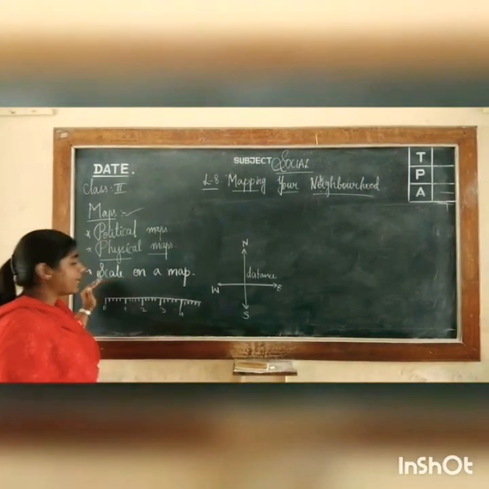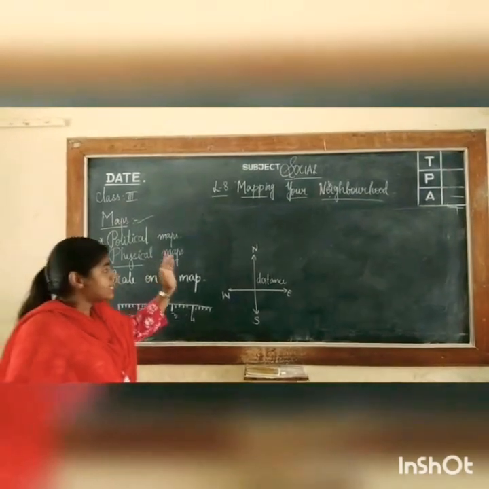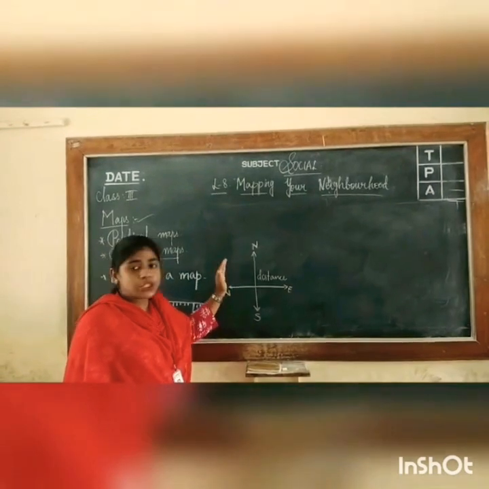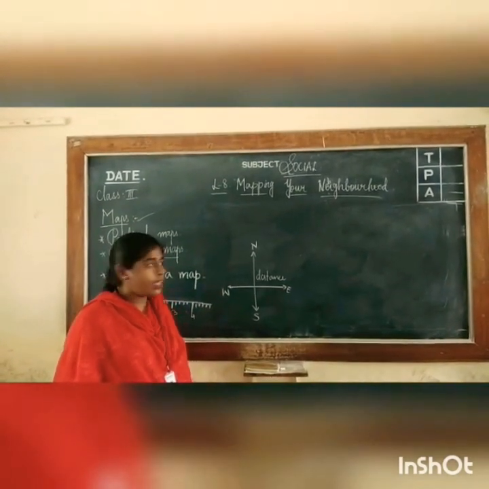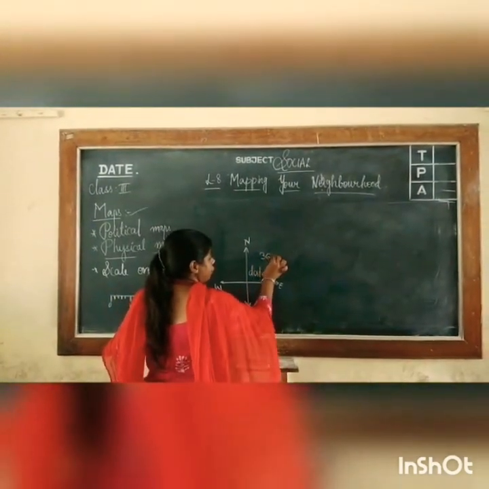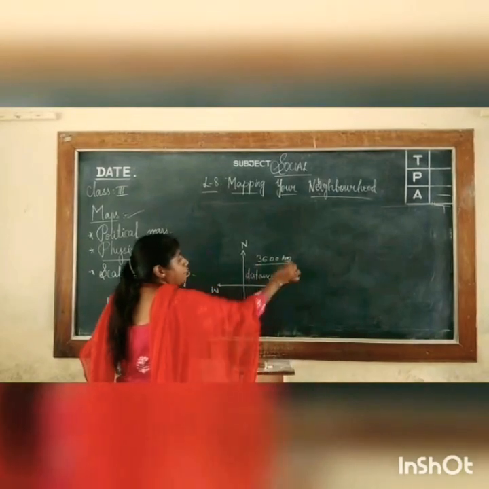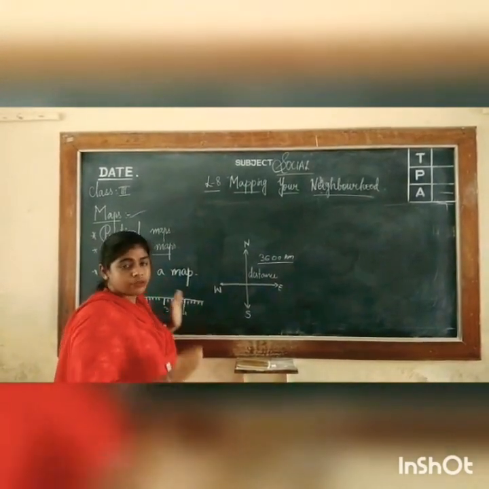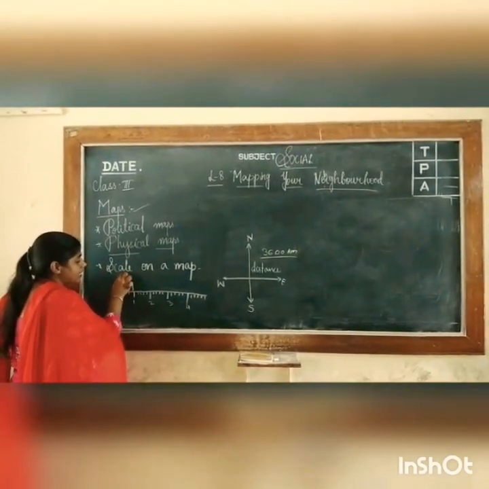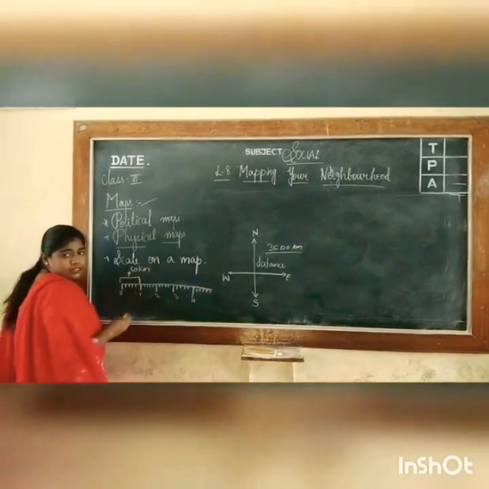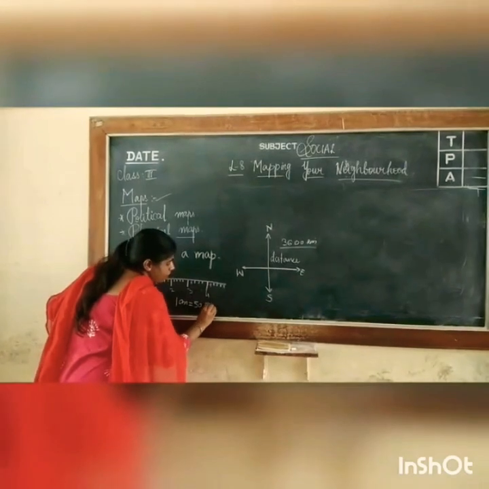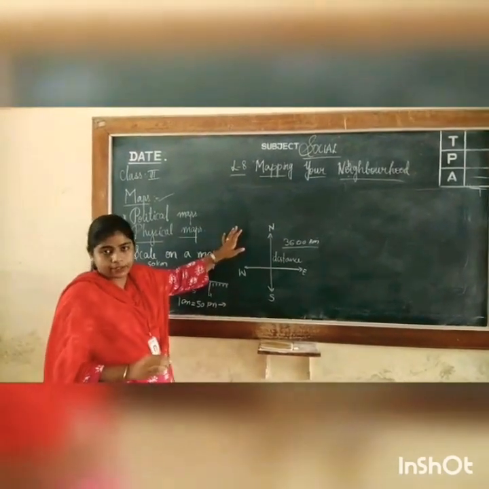Let us move on to the next topic, scale on a map. A scale helps in relating distance on a map to the actual distance between places. Like, if the distance between the north and south is 3,600 kilometers, you cannot put that many kilometers on a map, right? So, what they do is, for every centimeter, they consider it as 50 kilometers. That is, 1 centimeter is equal to 50 kilometers. They mark it on a map.